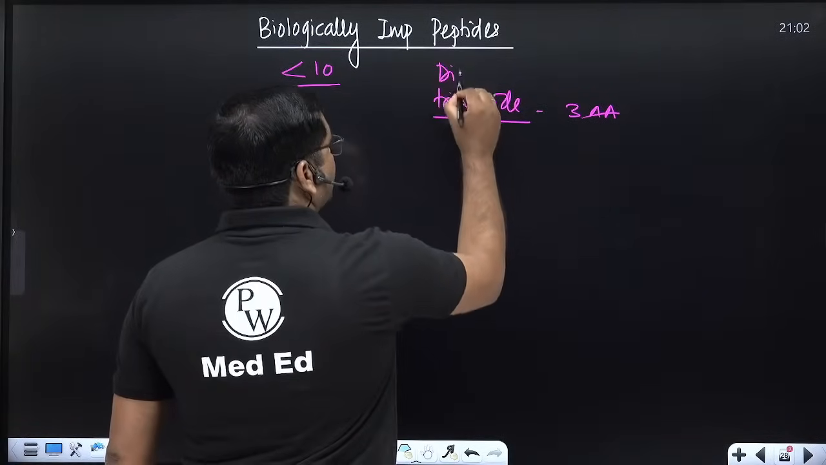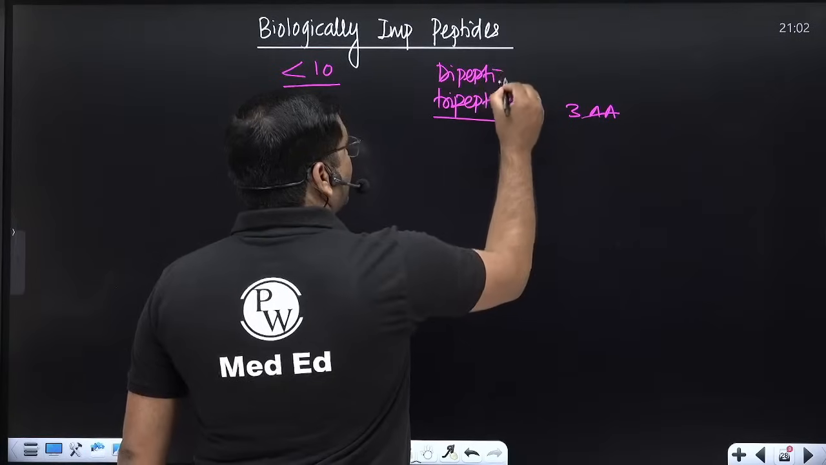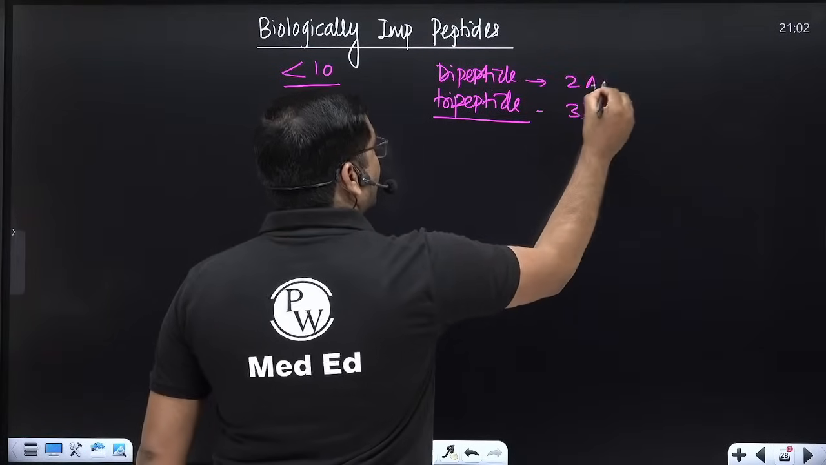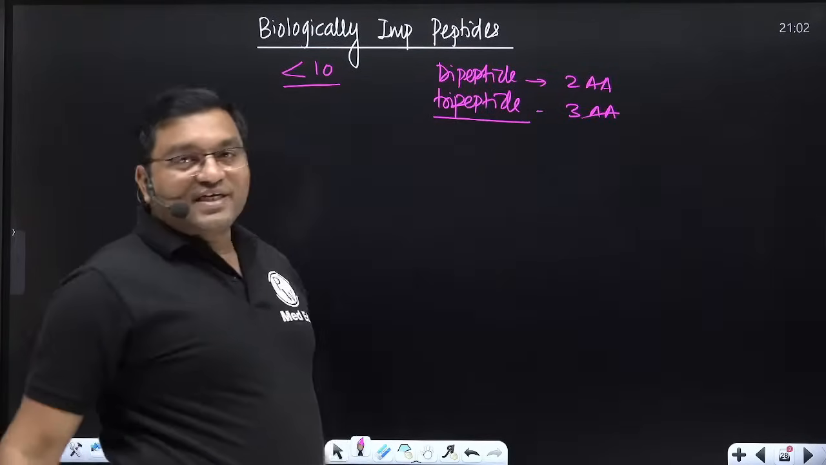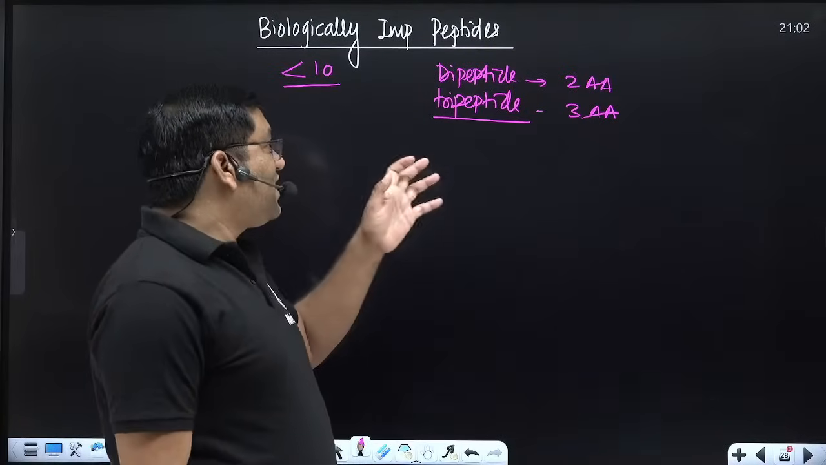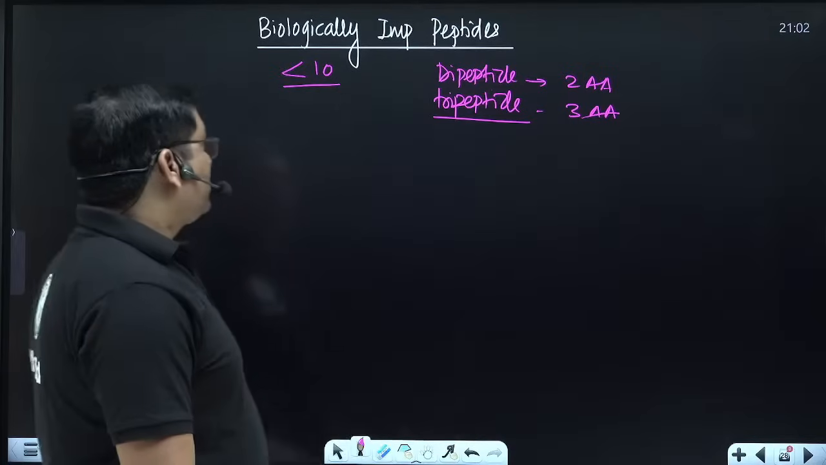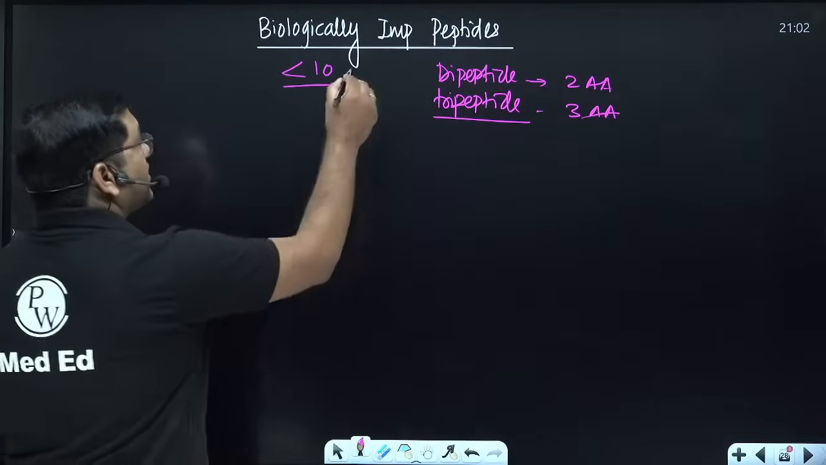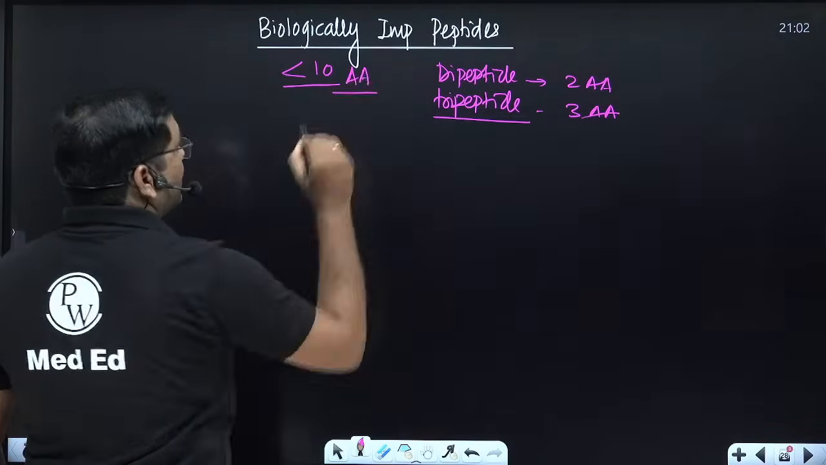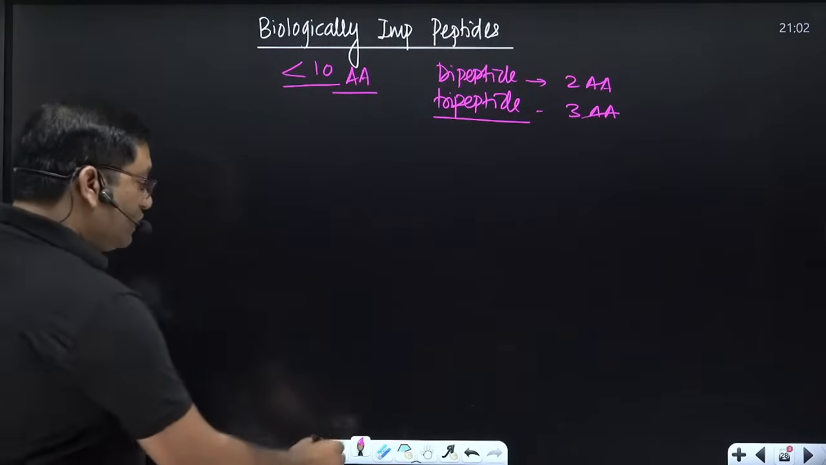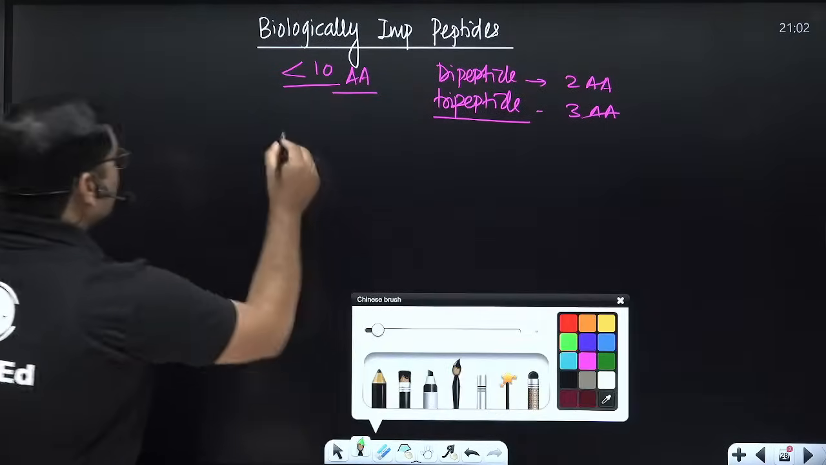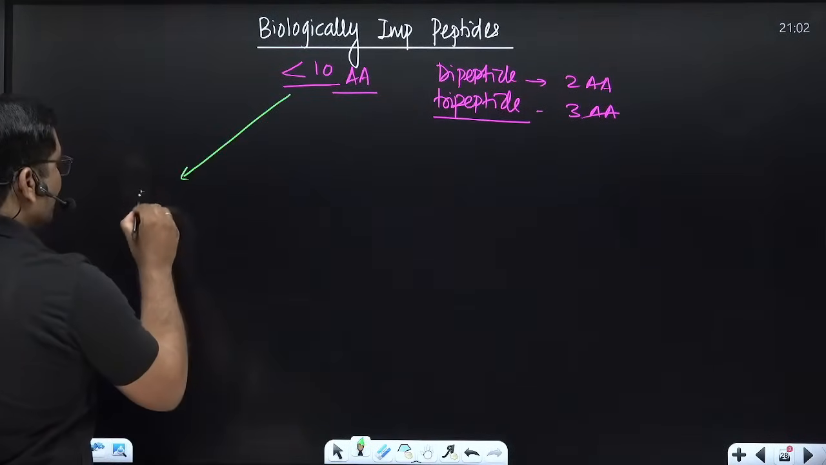Dipeptide means 2 amino acids, like that. Dipeptide, tripeptide, tetrapeptide, pentapeptide, heptapeptide, octapeptide, nanopeptide, and decapeptide. When there are less than 10 amino acids, it is known as a peptide. And biologically important peptides include some important peptides we'll discuss. For example, glutathione.